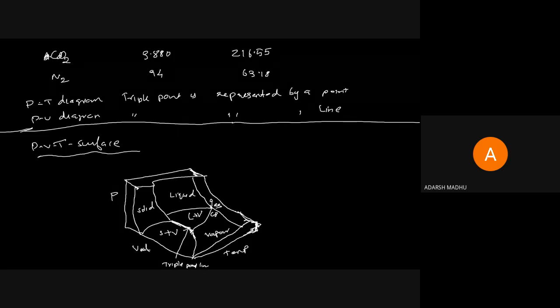So this is the figure of the PVT surface.